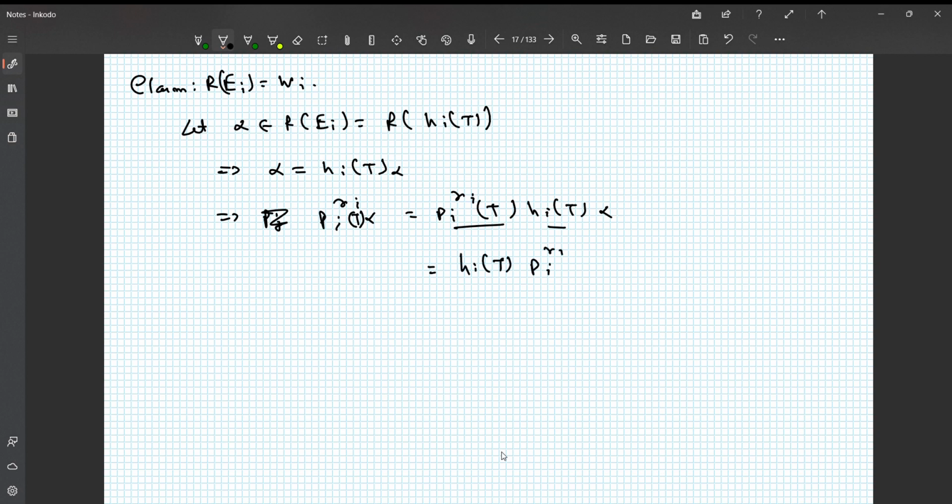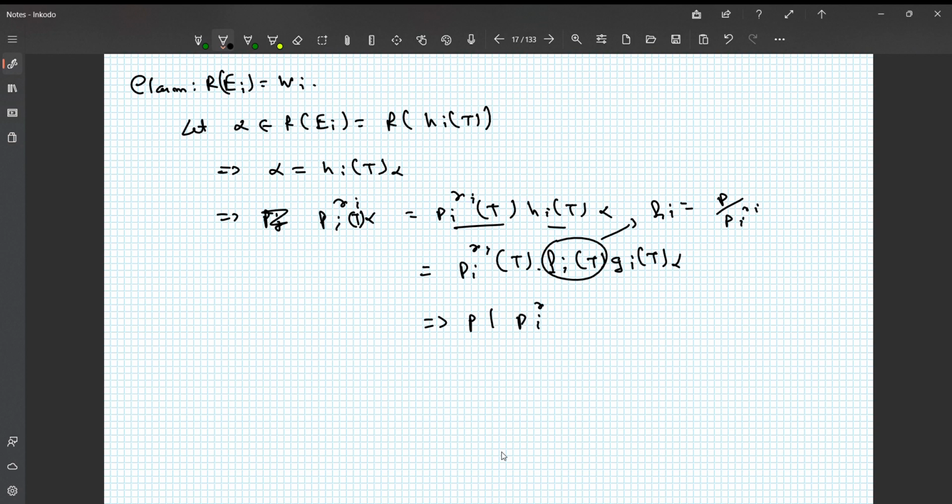So we can write it as Hi(T) times Pi^Ri(T) of alpha. We don't exactly need to be very precise, because observe the way Hi is constructed. So how is Hi constructed? Hi is Fi Gi. How was Fi constructed? Fi was constructed to be P upon Pi to the power Ri.